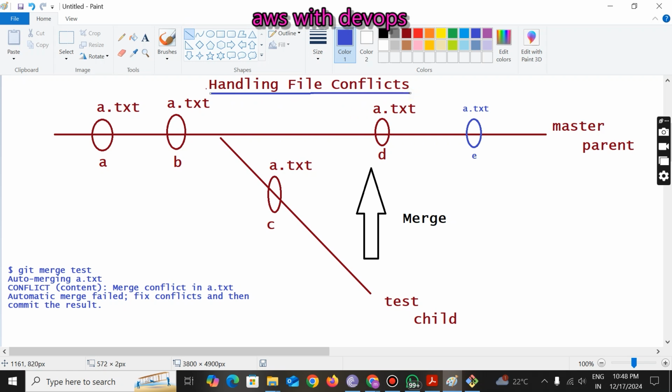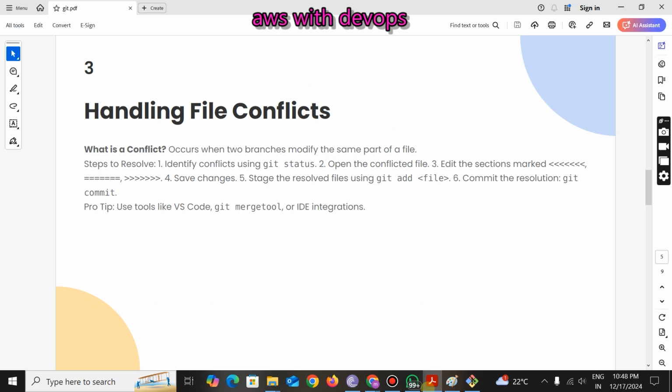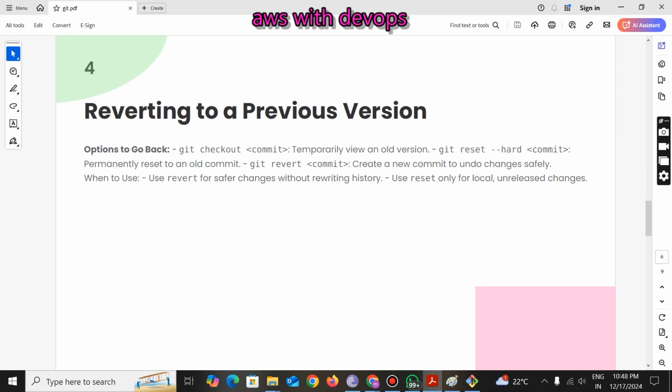So everyone, I hope everyone understands this concept, file conflicts. Yes, sir. Right. Let's move forward to the next concept, reverting back to a previous version.